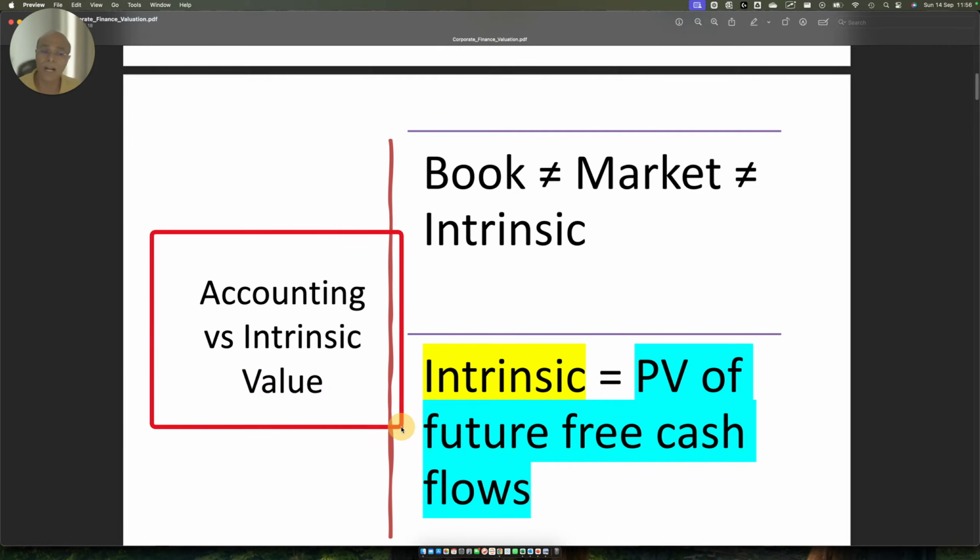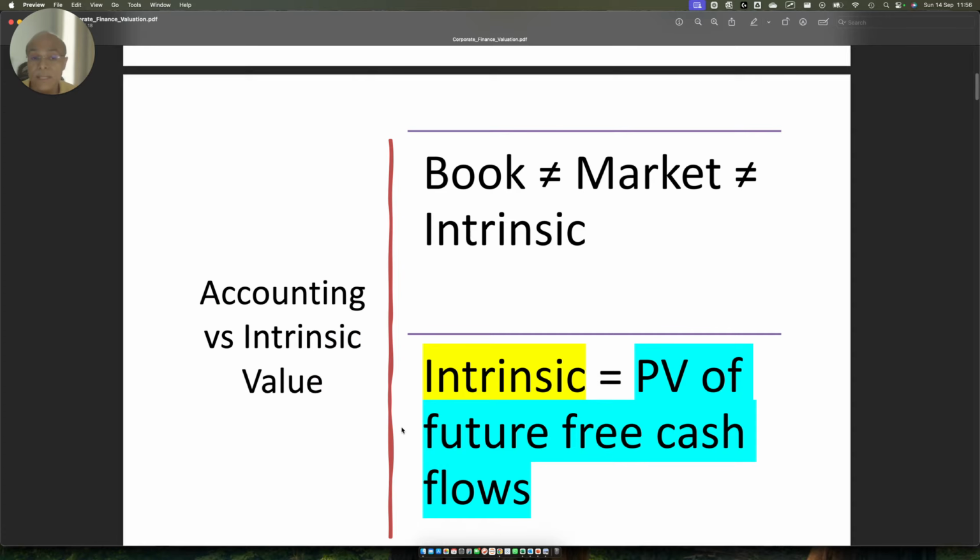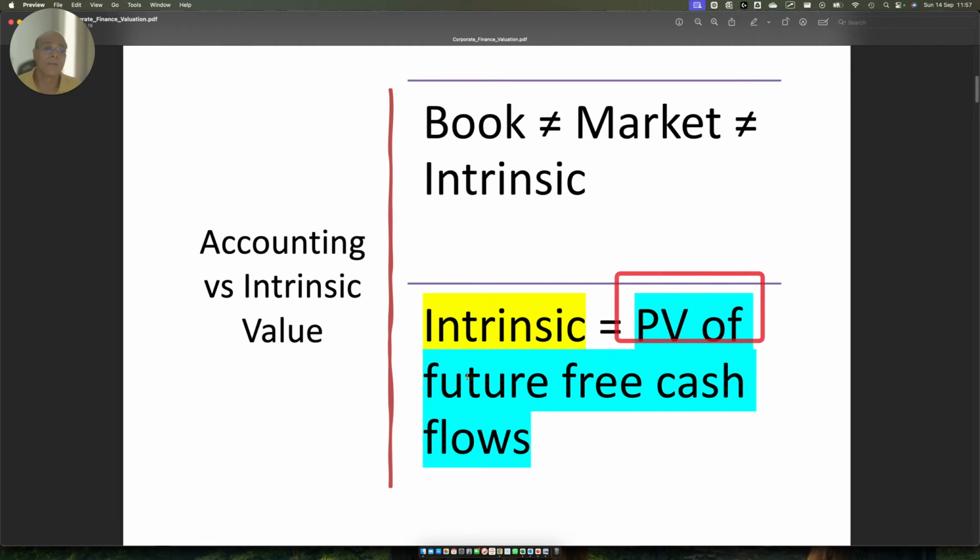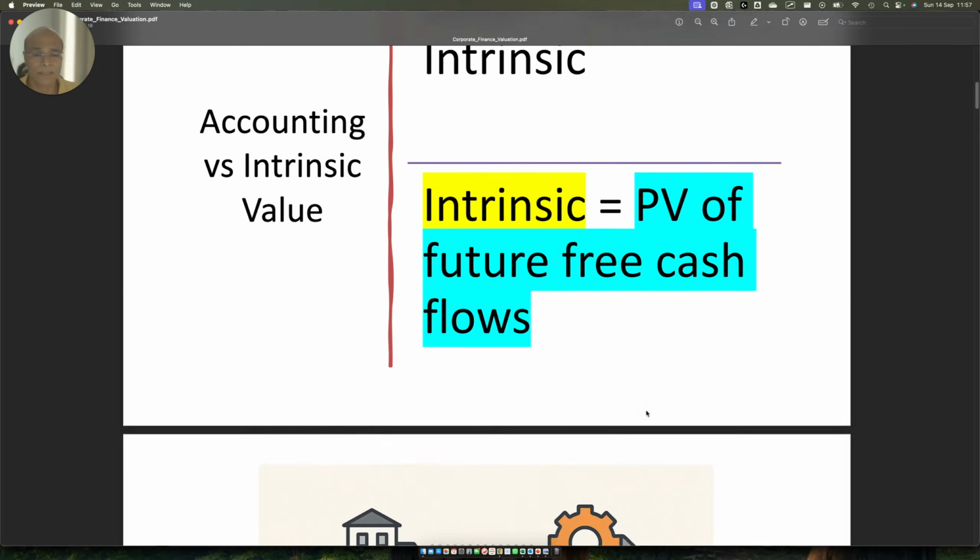Now, friends, accounting valuation versus intrinsic valuation. Accounting valuation means the book value and the depreciation that keeps happening, with the book value continuing to depreciate. That's just a framework to give some idea, so that every company that reports its earnings doesn't have to do intrinsic valuation. They can look at the book value and make some kind of judgment about how the company is performing. But accounting valuation is not a reflection of intrinsic valuation, for which you need to do the present value of future cash flow. As simple as that.